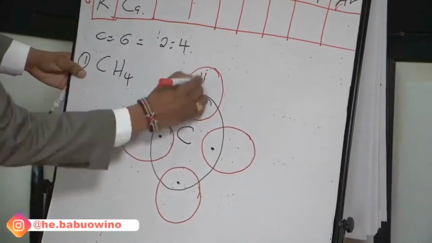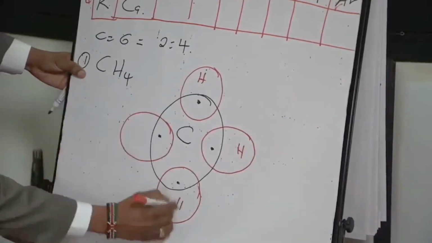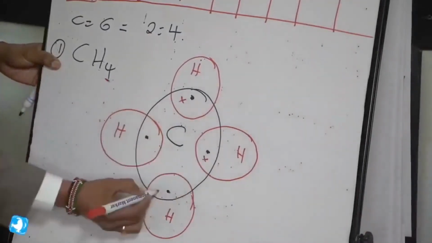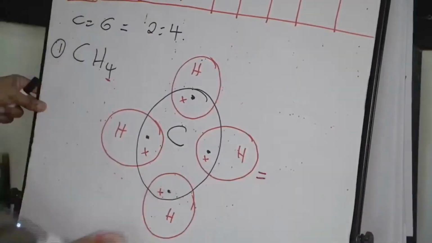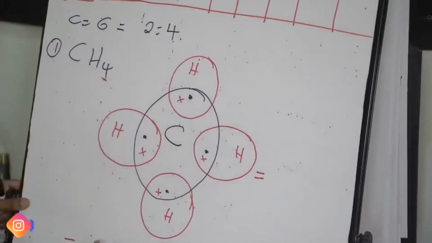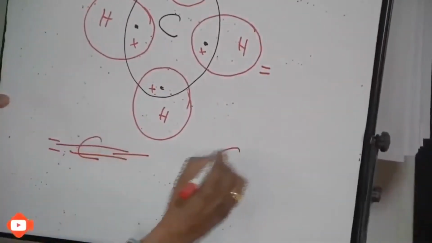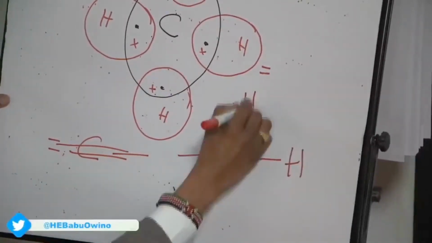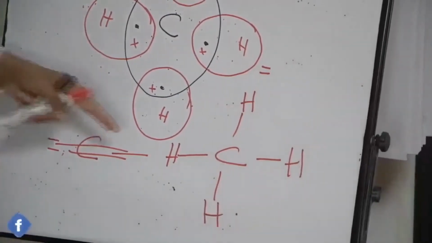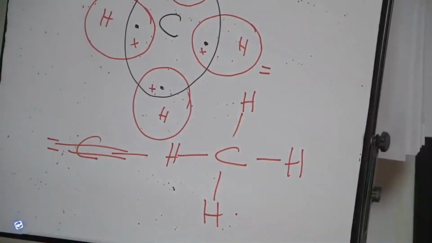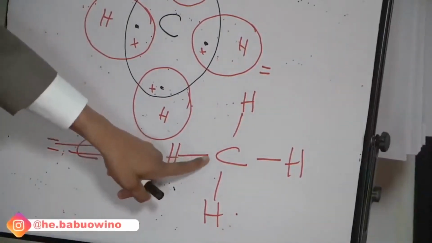So if these are hydrogen atoms, then hydrogen has 1 electron each. You can also write this as C, then with hydrogen atoms. So this is the structural formula for methane.